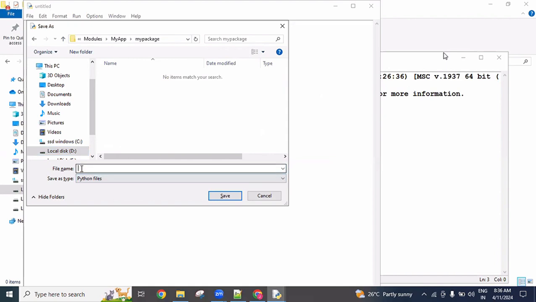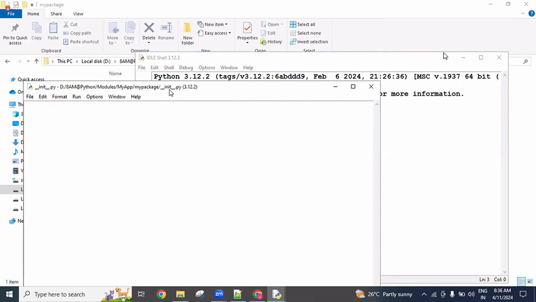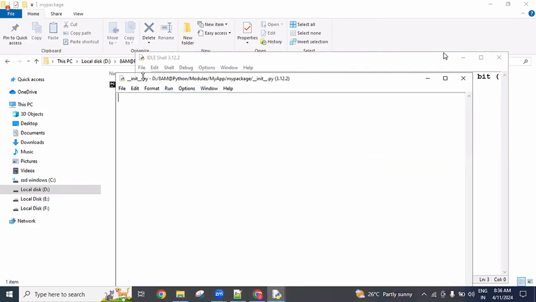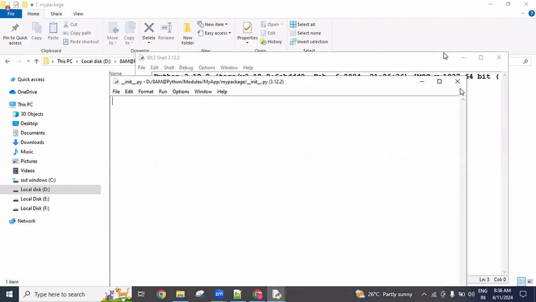So now here I am creating double underscore init double underscore dot py, save it. Okay. So now you can see this is just the initialization file, which is available in the my package folder. I'm going to close this one.